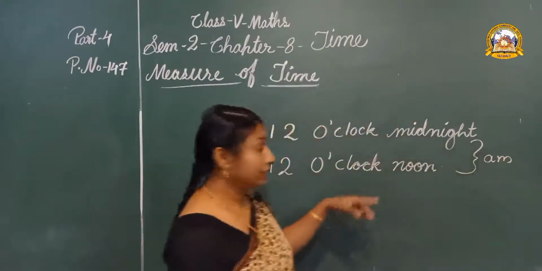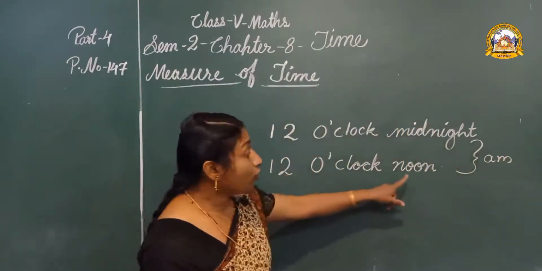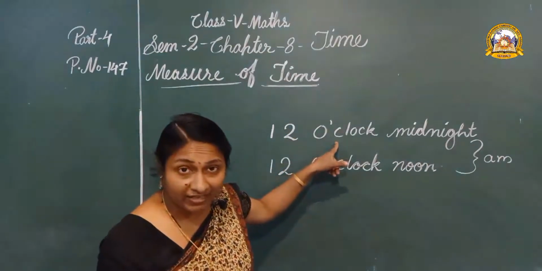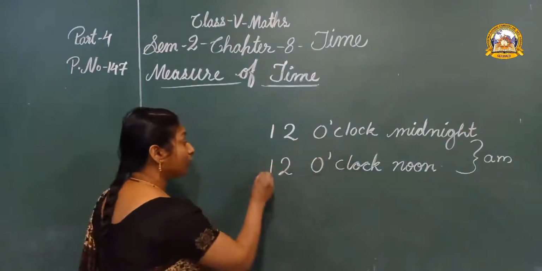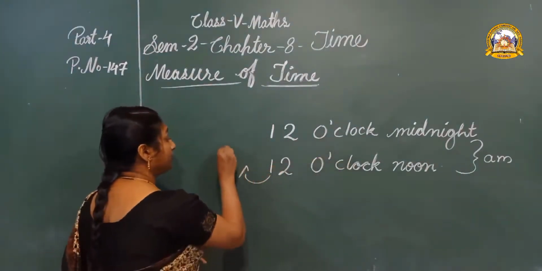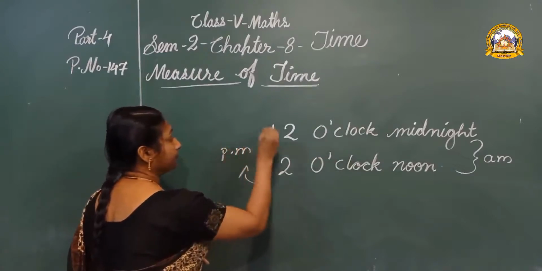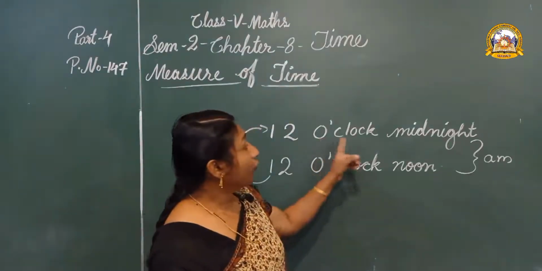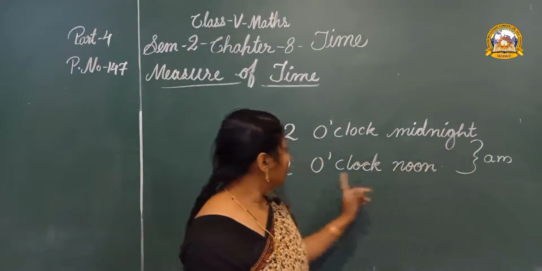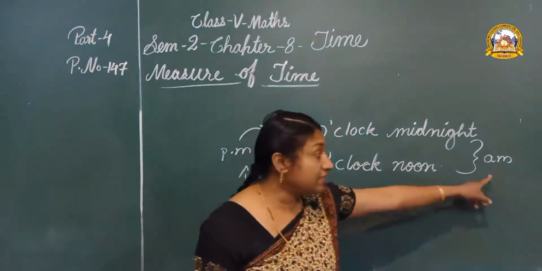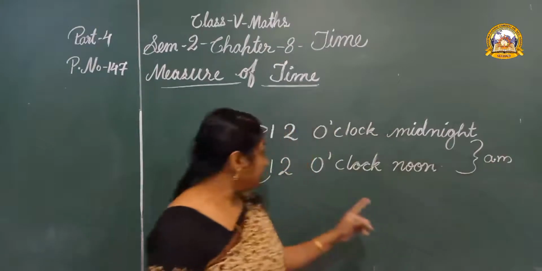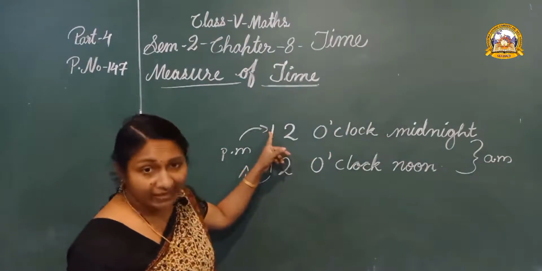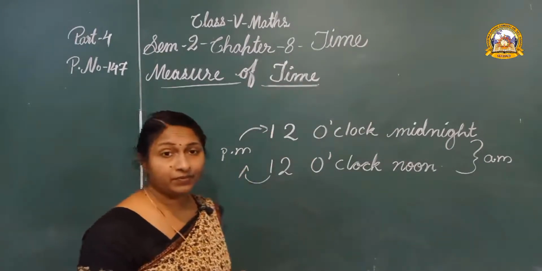And like that, 12 o'clock noon to 12 o'clock midnight, we can say PM. 12 o'clock midnight to 12 o'clock noon, we can say AM. And 12 o'clock noon to 12 o'clock midnight, we can say PM.